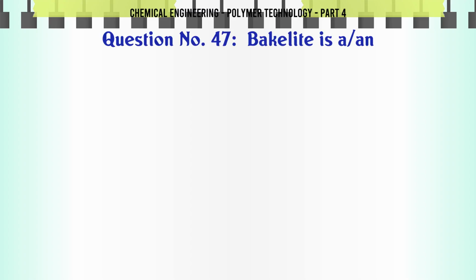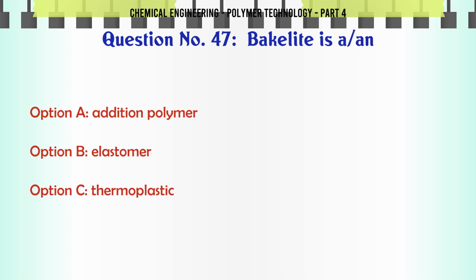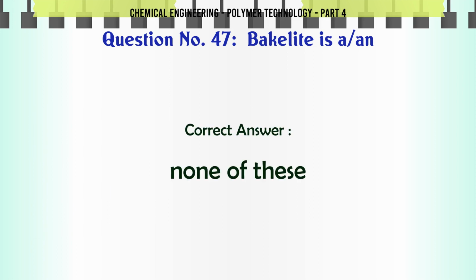Bakelite is an A. addition polymer, B. elastomer, C. thermoplastic, D. none of these. The correct answer is none of these.